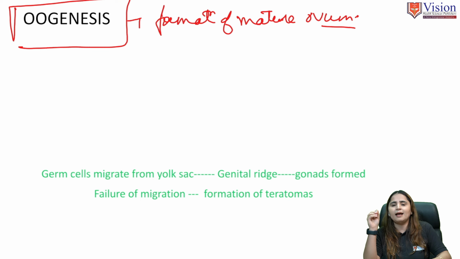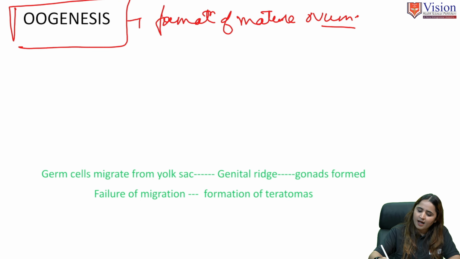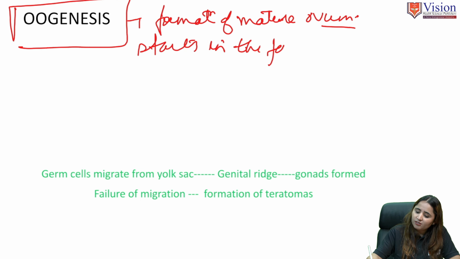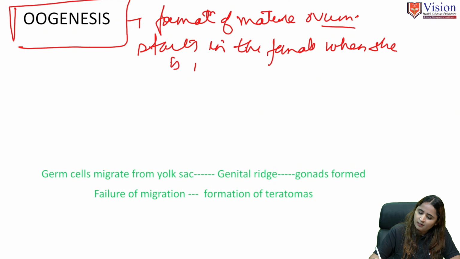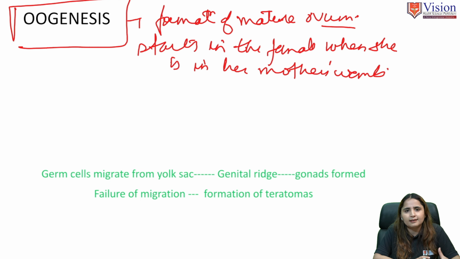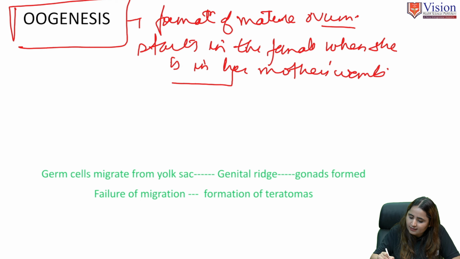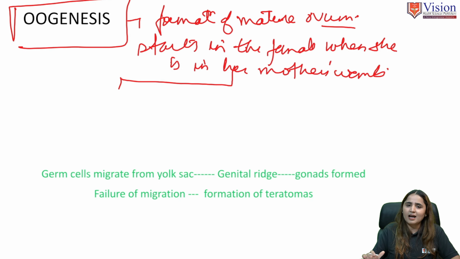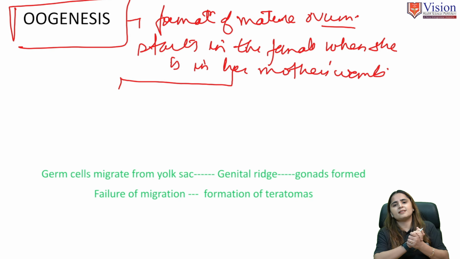Remember that oogenesis starts in the female when she is in her mother's womb. From this it is clear that oogenesis starts from the time the female has been conceived.